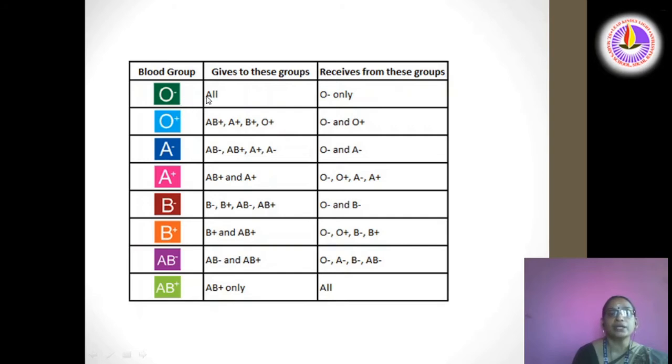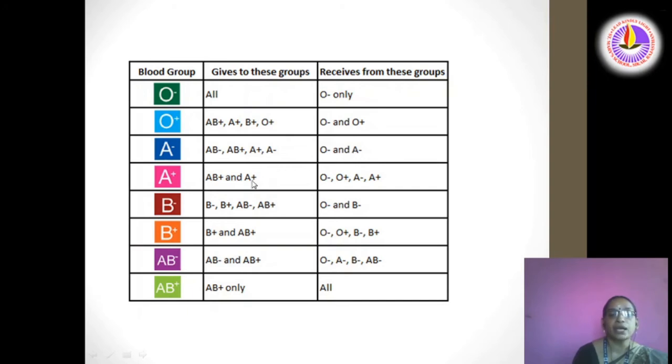O negative can give blood to all, and can receive blood from O negative only. O positive can give blood to AB positive, A positive, B positive and O positive. They can receive blood from O negative and O positive. A negative can give blood to AB negative, AB positive, A positive and A negative. They can receive blood from O negative and A negative.